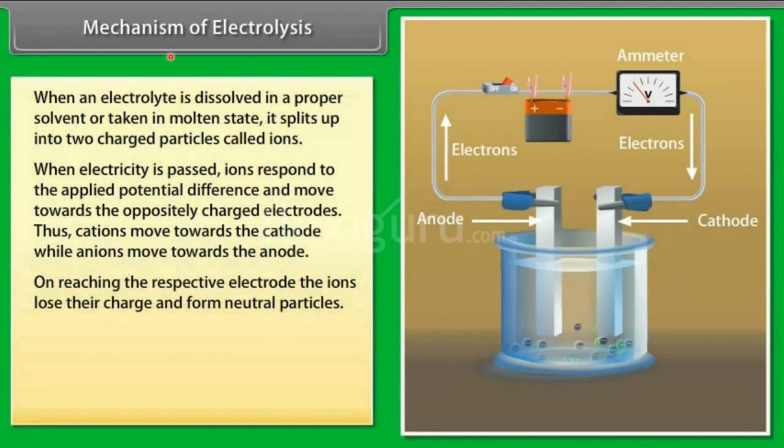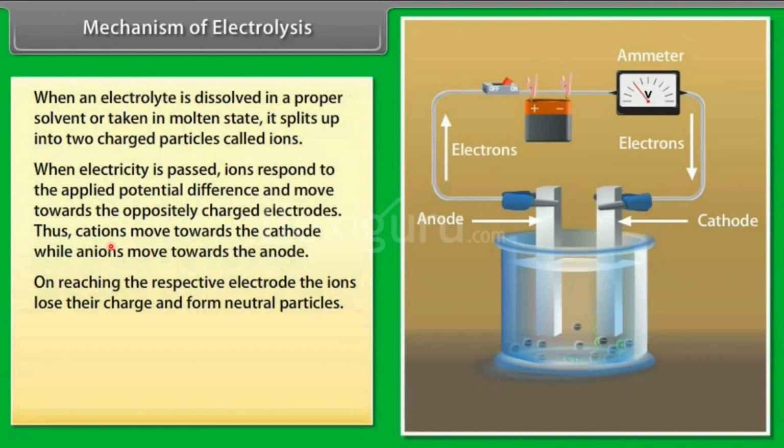Now let us learn about the mechanism of electrolysis. When an electrolyte is dissolved in a proper solvent or taken in molten state, it splits up into two kinds of charged particles called ions. When electricity is passed, the ions respond to the applied potential difference and move towards the oppositely charged electrodes.